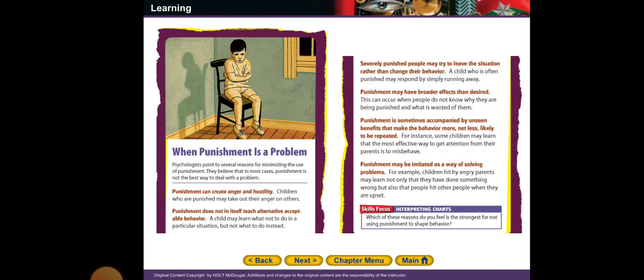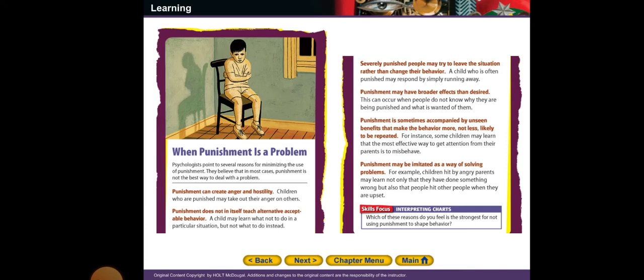So when punishment is a problem, psychologists point to several reasons for minimizing the use of punishment. They believe that in most cases, punishment is not the best way to deal with a problem. Punishment can create anger and hostility. Children who are punished may take out their anger on others. So if you are punishing a child, when he goes to school, he puts his anger on others, on other students, on his colleagues.